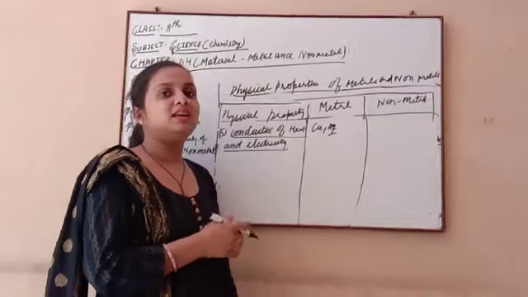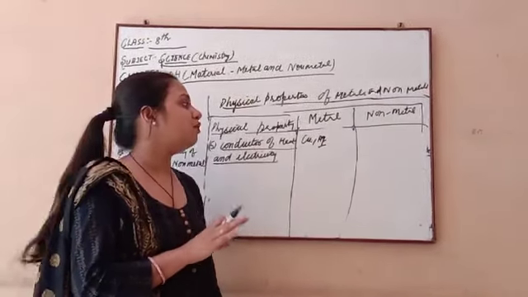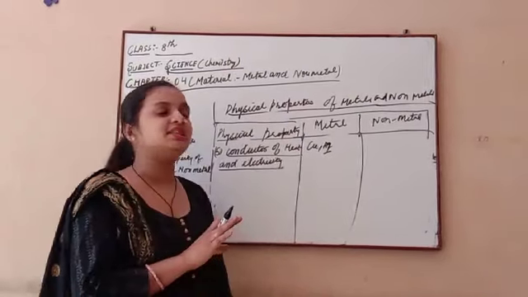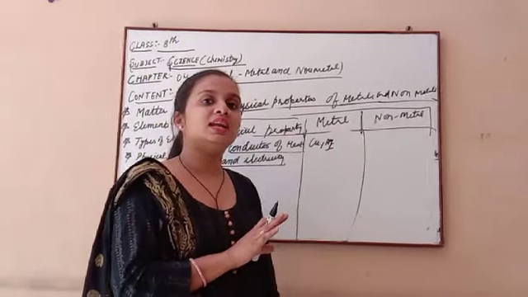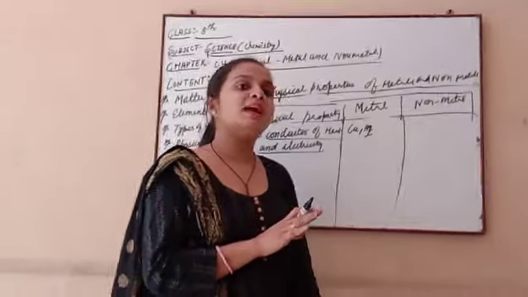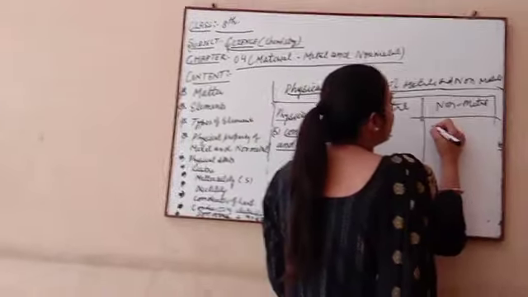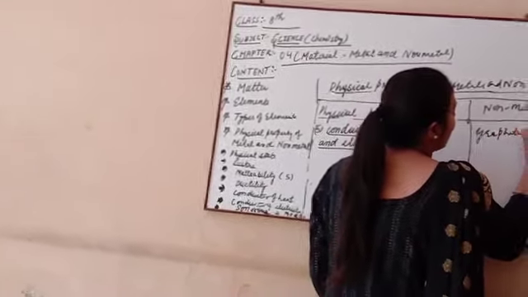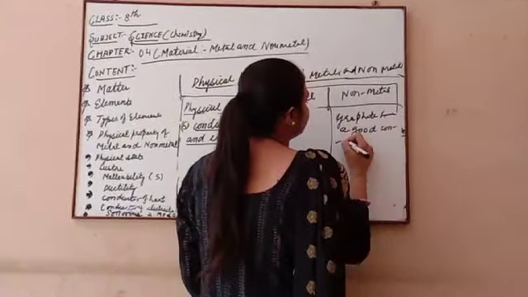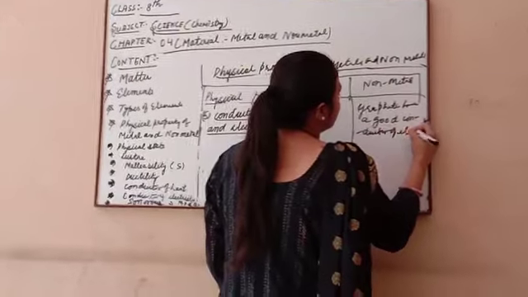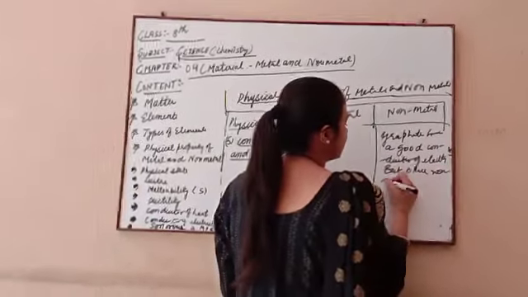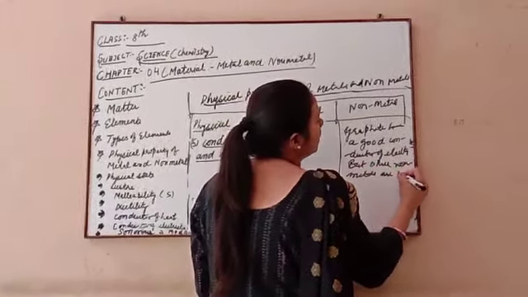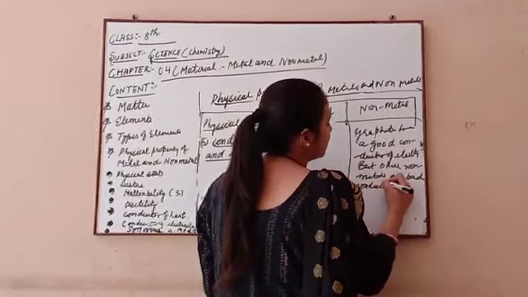This is very important. And which one is the best conductor of heat and electricity? First, silver comes under the category which has the highest conductivity of heat and electricity. But among non-metals, only graphite is a good conductor of electricity, and other non-metals are bad conductors of electricity.